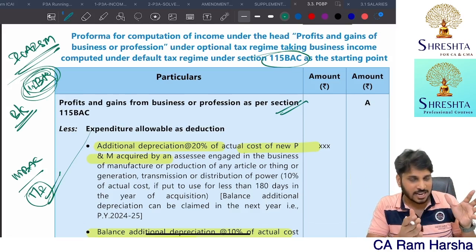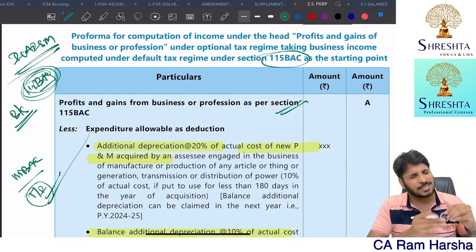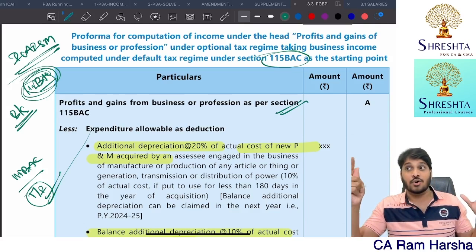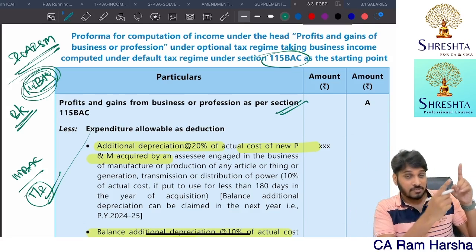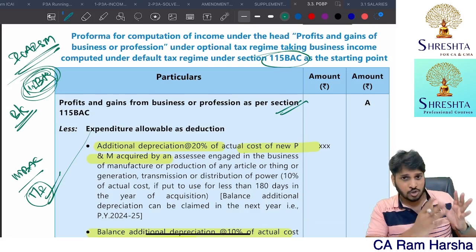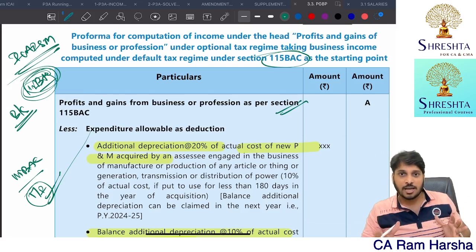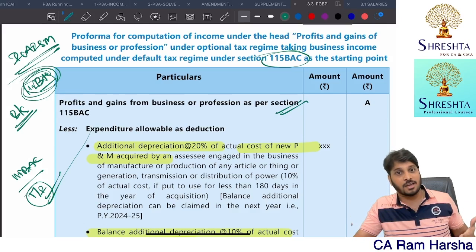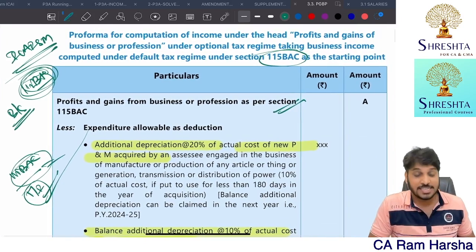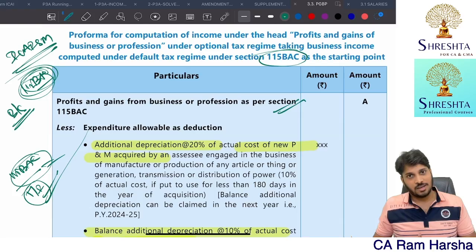First you learn the entire salaries chapter, house property, PGBP, capital gains happily. Then you will realize, okay, for 115BAC, under salaries these items I will not claim. Under house property, this item I will not claim. Under PGBP, I cannot claim this. Under chapter 16, you can't claim this. Like this, you understand very well, if you are discussing 115BAC at last. That's it.